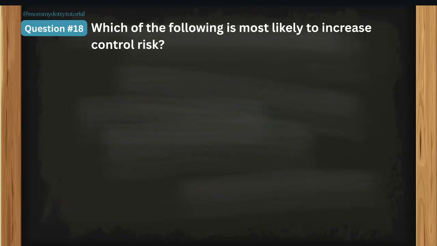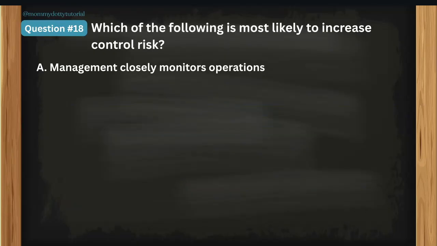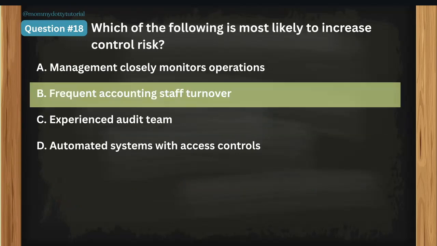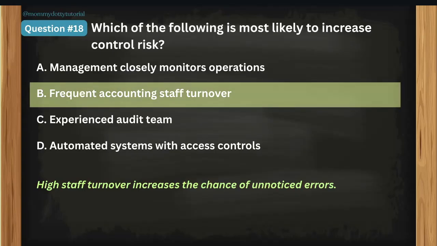Which of the following is most likely to increase control risk? A, management closely monitors operations. B, frequent accounting staff turnover. C, experienced audit team. And letter D, automated systems with access controls. You may pause the video to think. The correct answer is letter B, frequent accounting staff turnover. So high staff turnover increases the chance of unnoticed errors. Okay, let's go to question number 19.